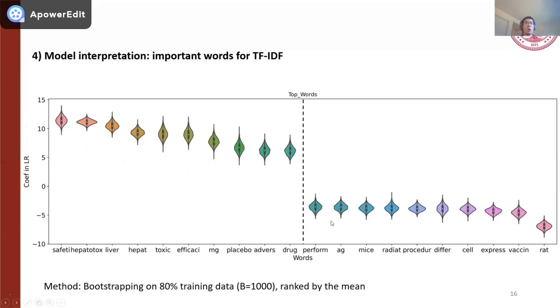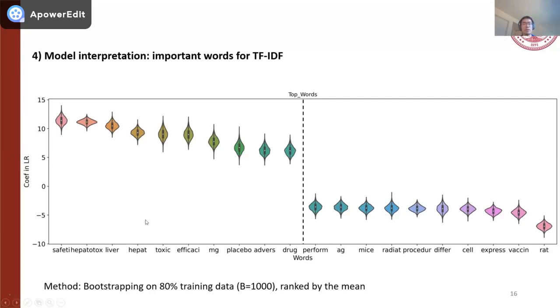Here, we performed bootstrapping on the 80% training data 1,000 times, calculated their coefficients in the logistic regression, and ranked them by their mean over the 1,000 bootstrapping experiments. Here we show the top 10 words for the positive cases and top 10 words for the negative cases.